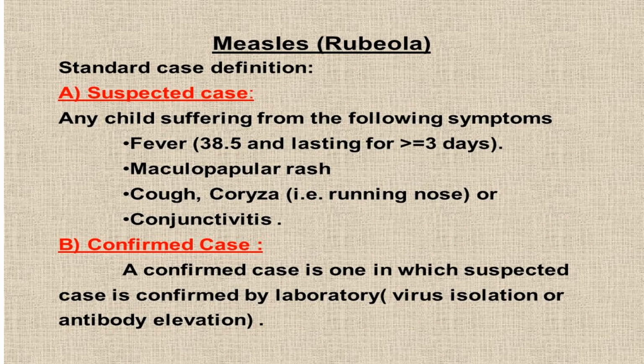This is a case definition of measles. The standard case definition of measles is: we say a suspected measles if any child is suffering from the following symptoms: fever greater than 38.5 degrees Celsius and lasting for greater than or equal to 3 days, typical maculopapular rash, and presence of cough, coryza, or conjunctivitis. And we say it's a confirmed case when a suspected case is confirmed by laboratory, either as a viral isolation or antibody elevation.